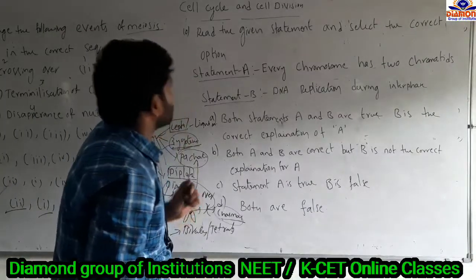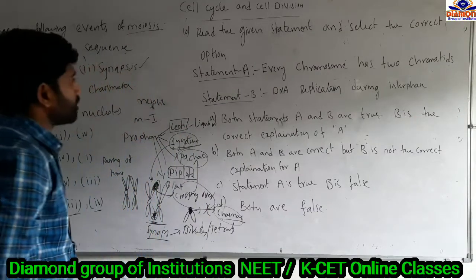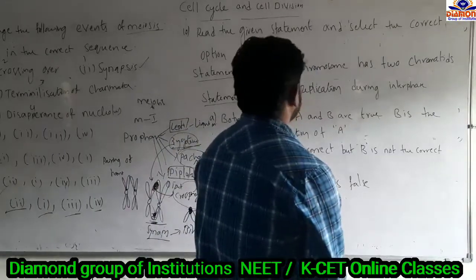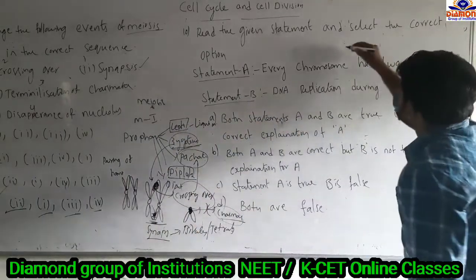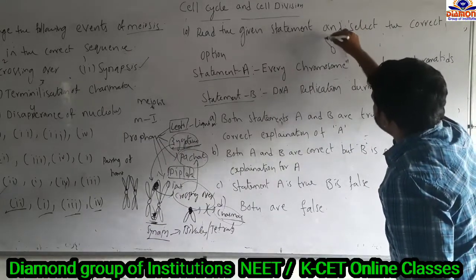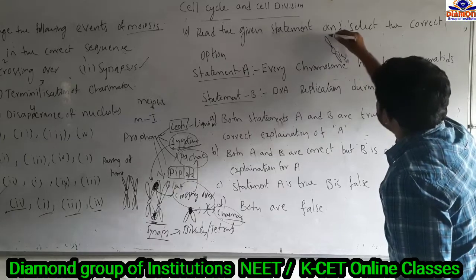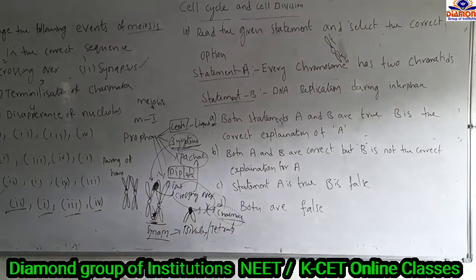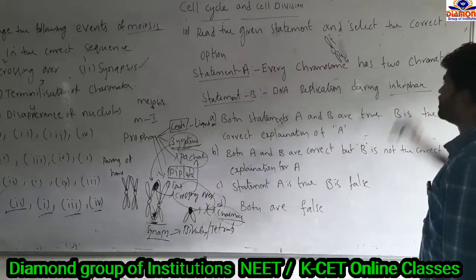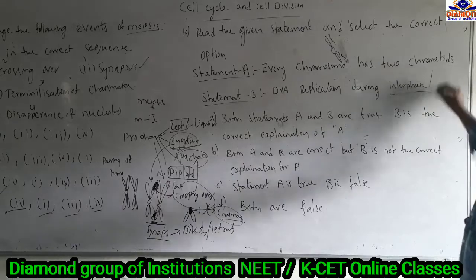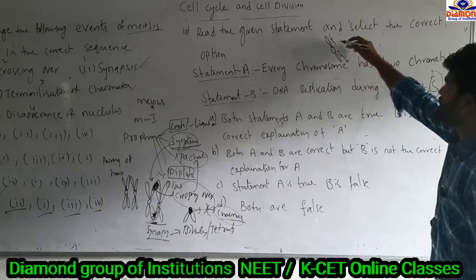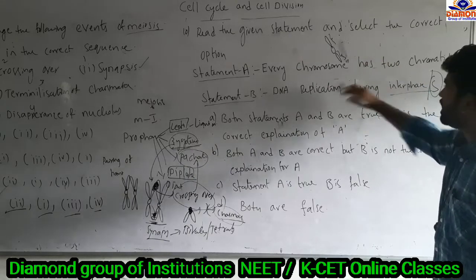Read the given statements and select the correct option. Statement A: every chromosome has two chromatids. Every chromosome contains two arm-like structures, and these two arm-like structures we call chromatids. Statement B: DNA replication occurs during the interphase. Yes, DNA replication takes place in the S phase of interphase. So every chromosome contains two arm-like structures we call chromatids, and DNA replication occurs during the interphase.